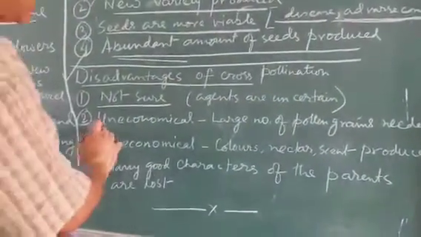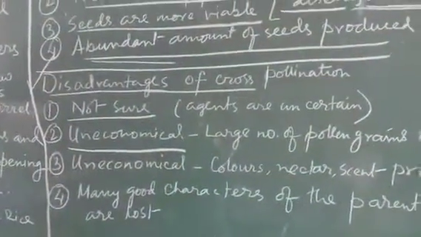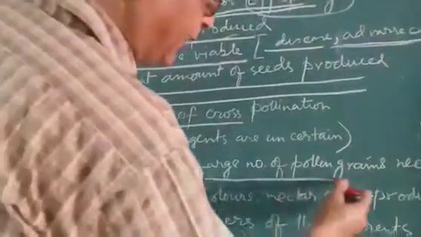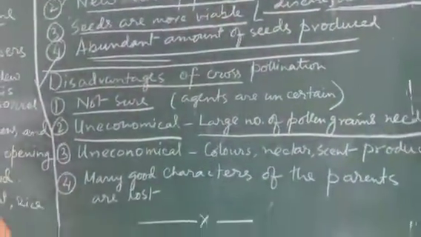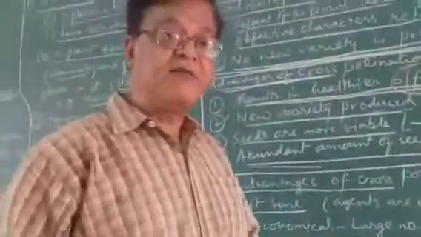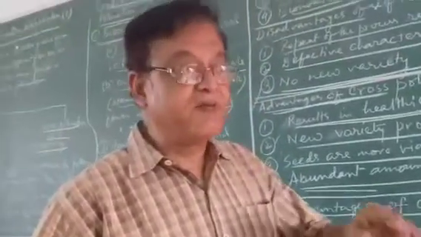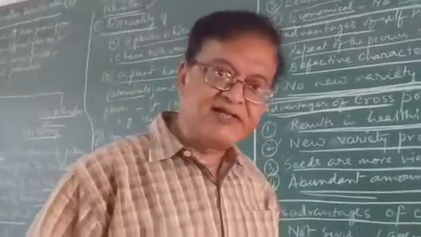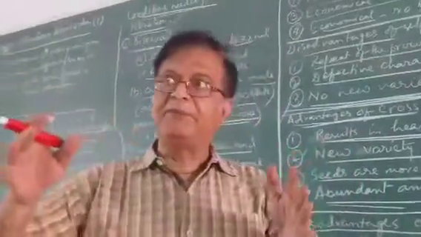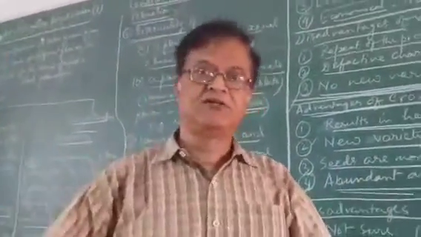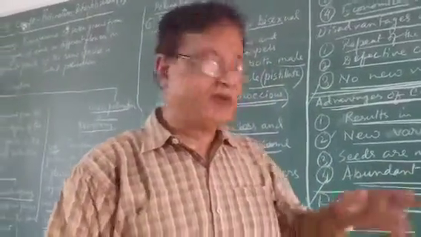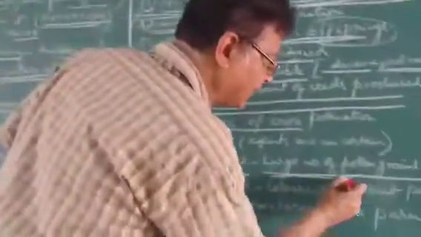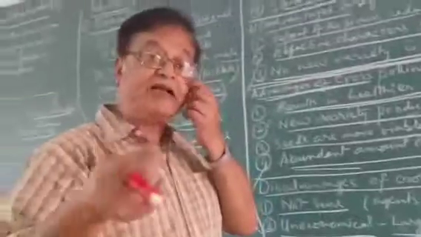The second point is, it is uneconomical. Why uneconomical? Because a large number of pollen grains are needed. Why are a large number of pollen grains needed? Because some of the pollen grains will be wasted. Only some of the pollen grains will reach. So if one plant produces 100, 50 will be lost and 50 will remain. Because of that, a large number of pollen grains has to be produced and that requires a lot of energy.